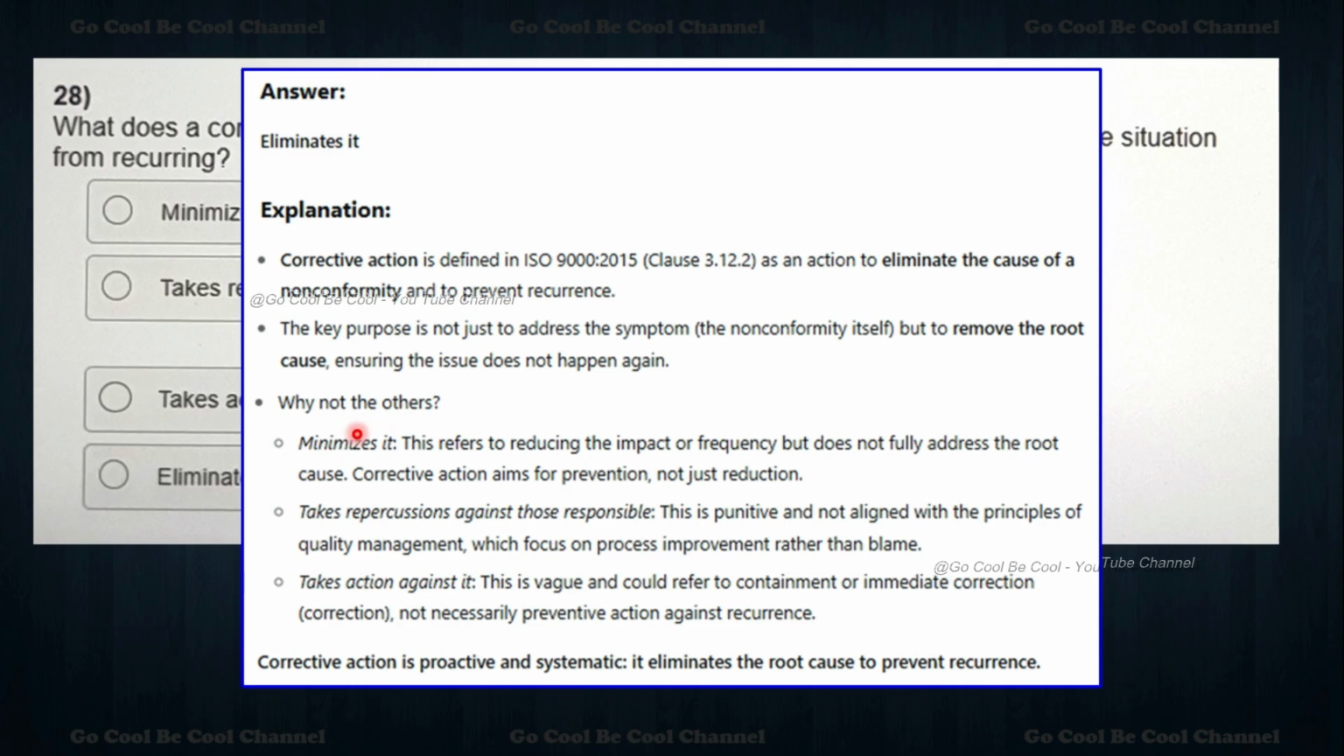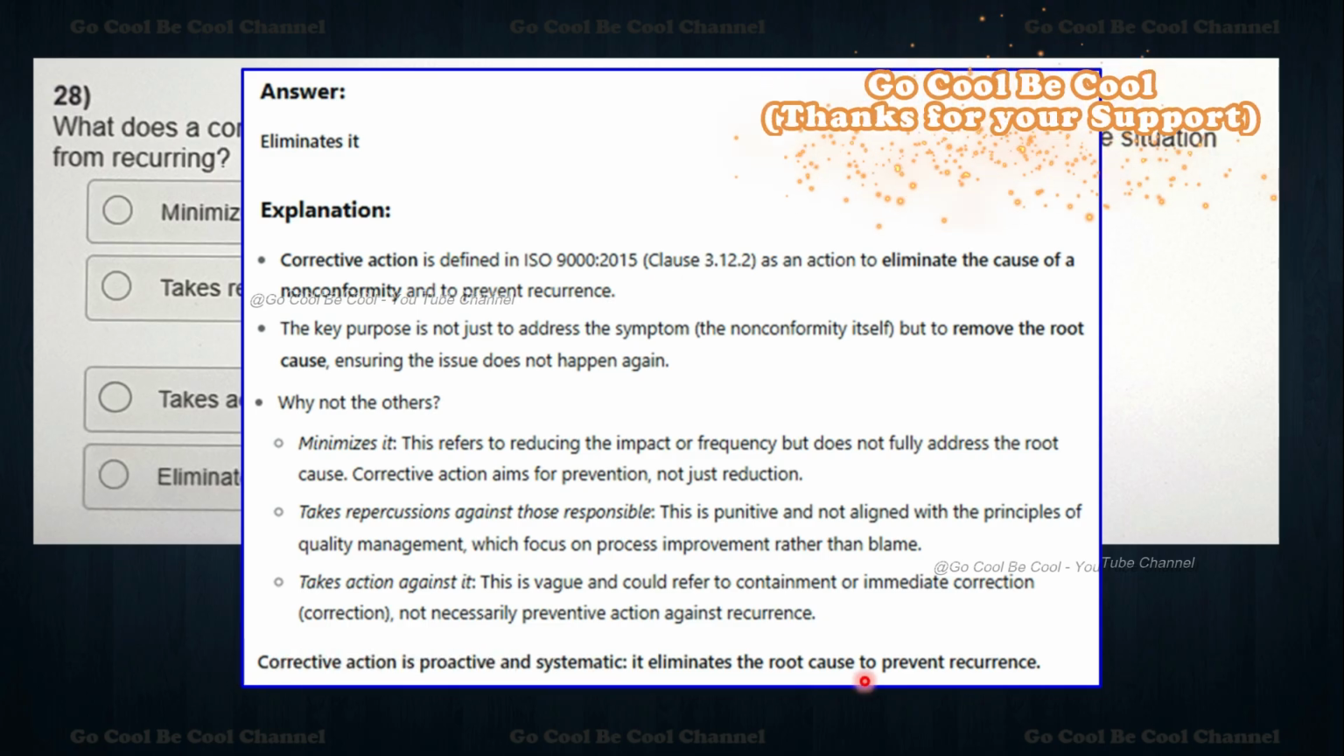So why not the others? Minimize it refers to reducing the impact or frequency, but does not fully address the root causes. Take repercussions against those responsible is punitive and not aligned with the principles of a quality management system. Take actions against it is vague and could refer to containment or immediate corrections. So corrective action is proactive and systematic. It eliminates the root cause to prevent recurrence. So recurrence is the main area.